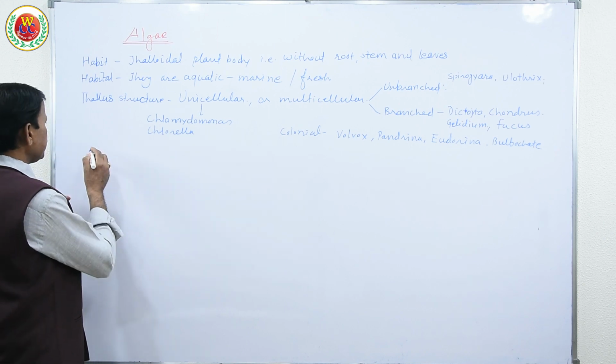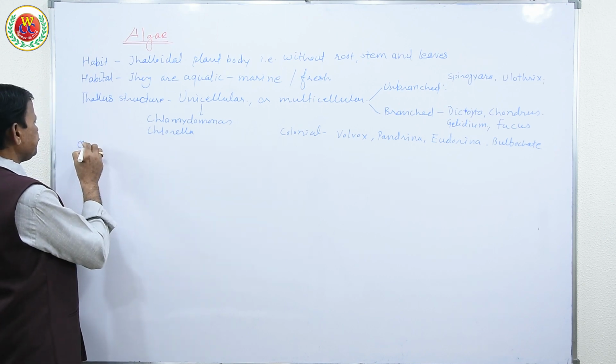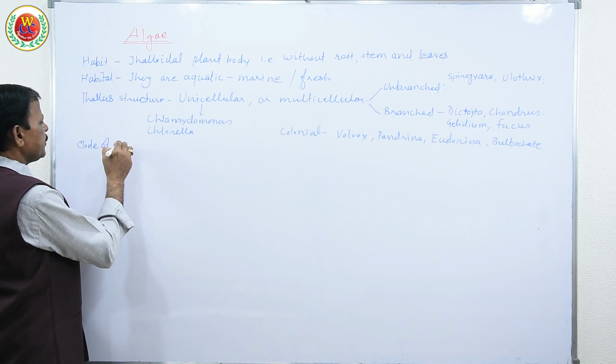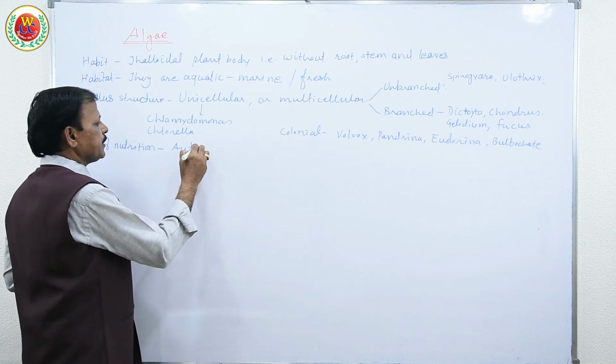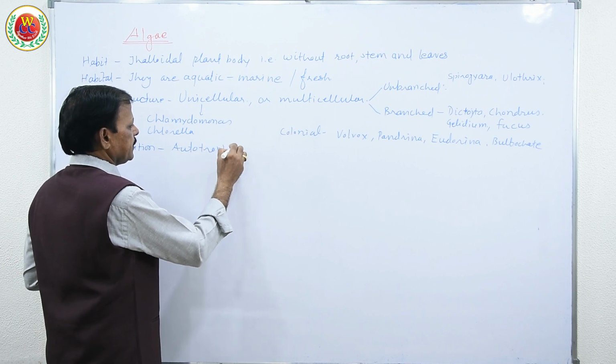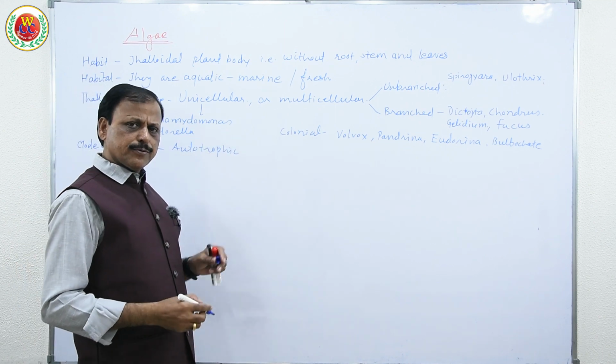Very important: all the algae, their mode of nutrition, are autotrophic. They produce their own food.